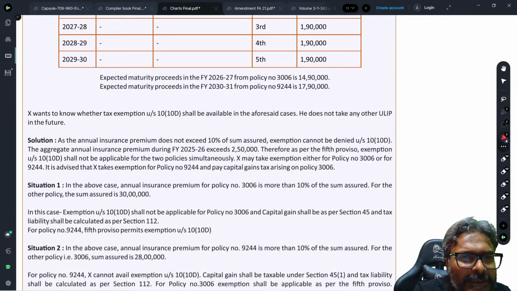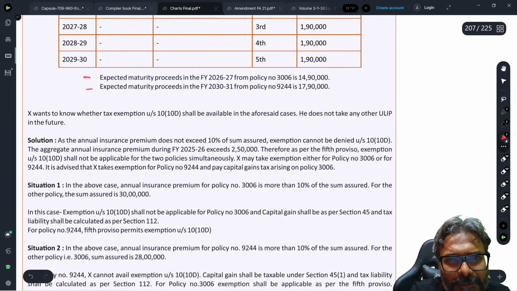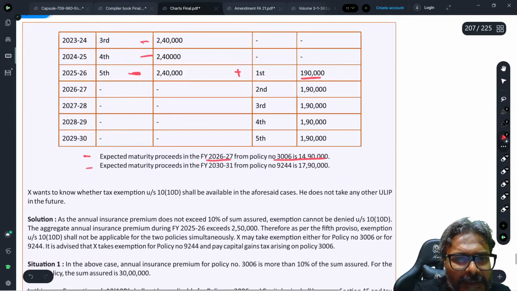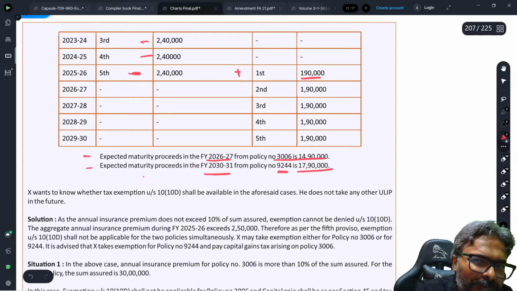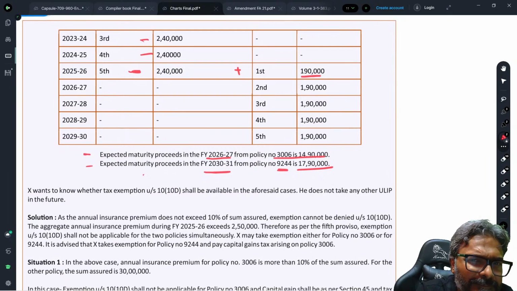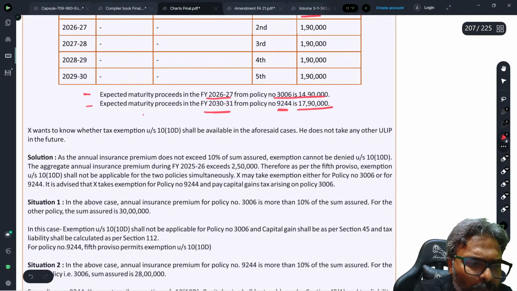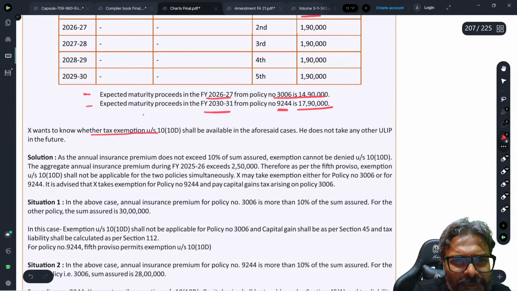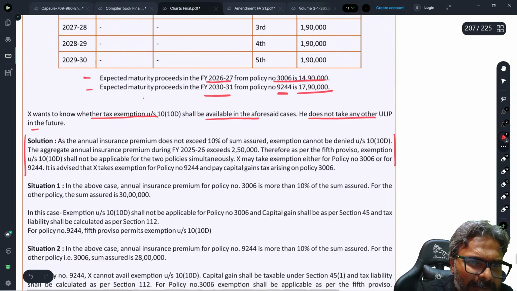Let's have a look. So, the expected maturity amount they have given to you for this policy is 14,19,000. And the expected maturity amount for this one is 17,90,000. So, they have given you the maturity amount. That is perfectly fine. Now, if you see, X wants to know whether tax exemption of 10(10D) shall be available in the aforesaid case, if he does not take any other ULIP in the future. Let's have a look at this solution and we will then move to the buyback.